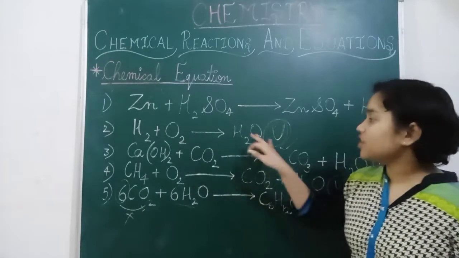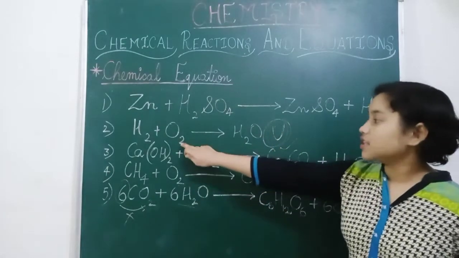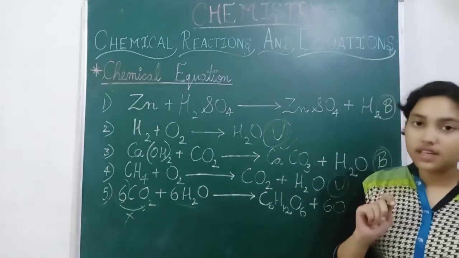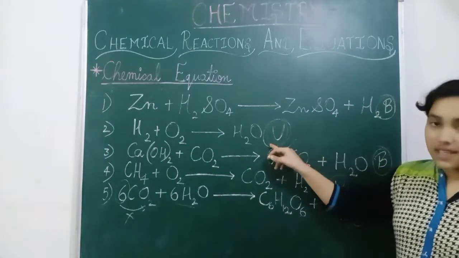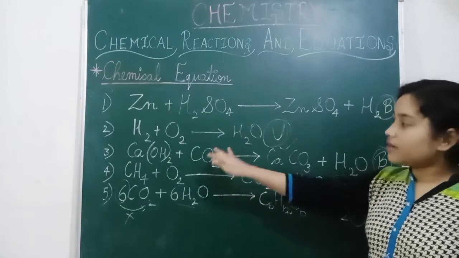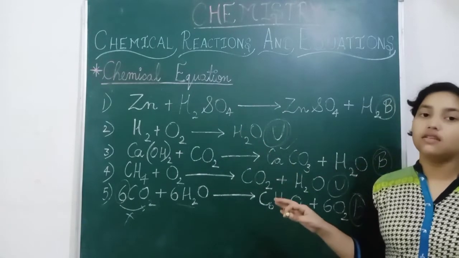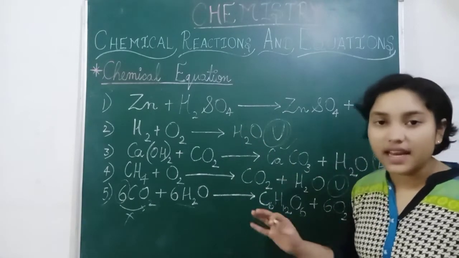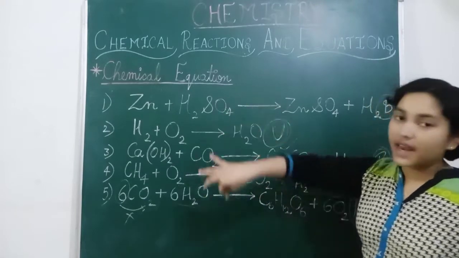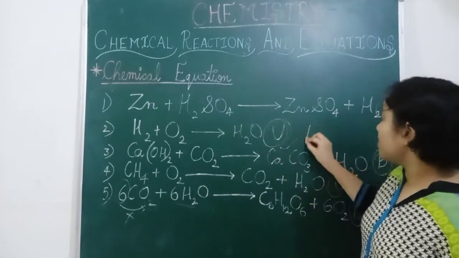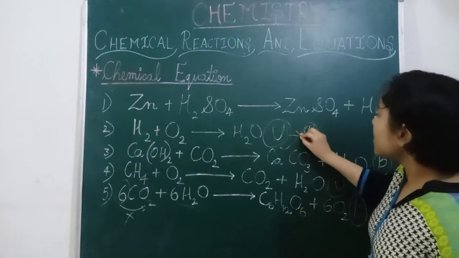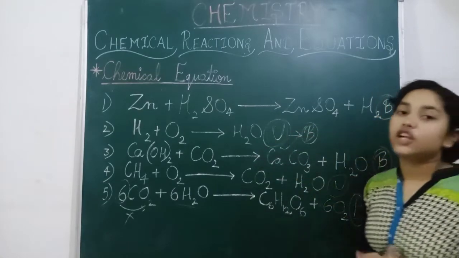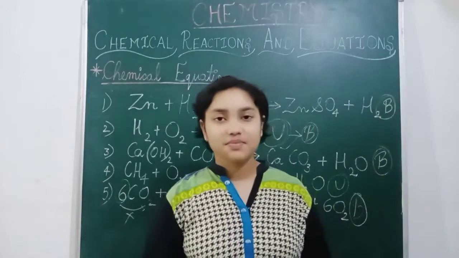This equation is unbalanced because oxygen is 2 here and oxygen is 1 here. So this is unbalanced. If we have an unbalanced equation, how do we balance it? How do we make it a balanced equation? Now we will learn how to go from an unbalanced to a balanced equation.